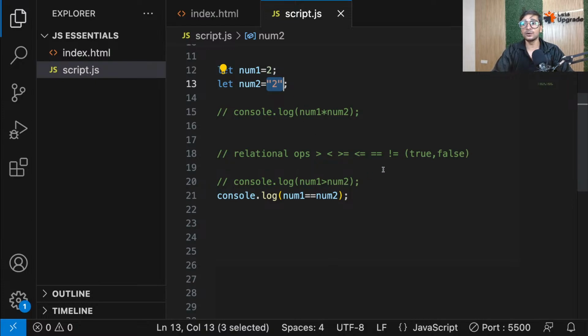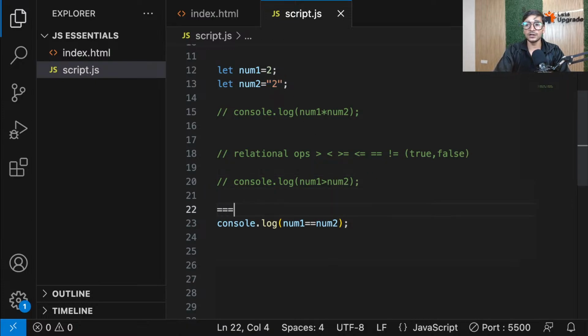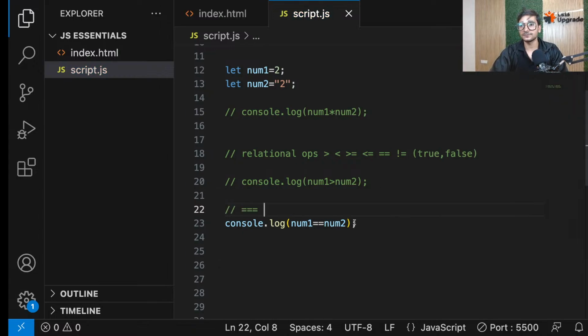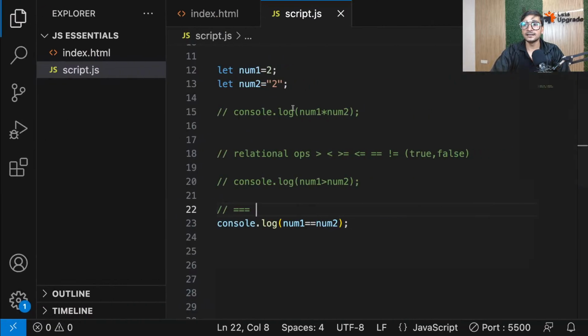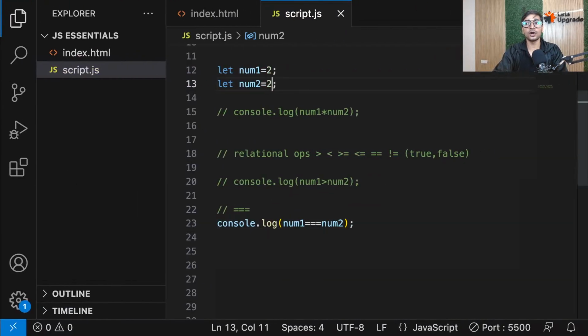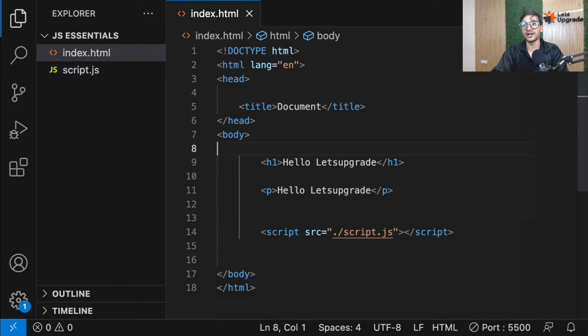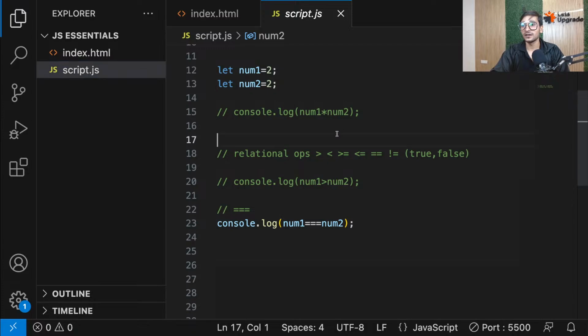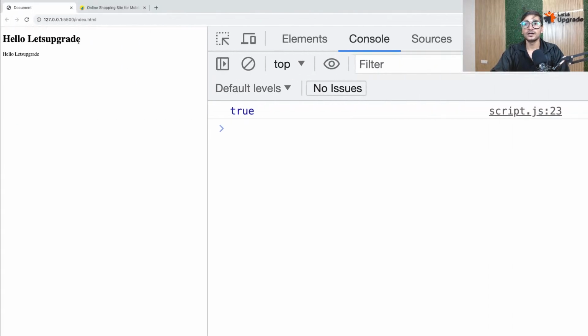So guys, instead of using double equal to, you can use something called triple equal to. Now if I use double equal to, you will see what happens. It gives me true because the string is getting converted to a number. But if I put triple equal to, now it will check that if it was a string, don't even compare that, and now I'll get false. That means only if both are numbers or both are strings, then compare. That means now it's following the rules of real programming languages: only if both are numbers, then it should be allowed. So now if I check it, here we go, true.